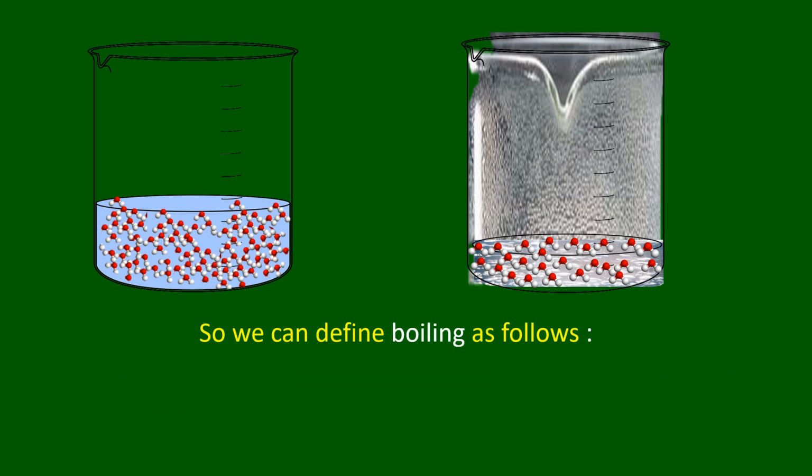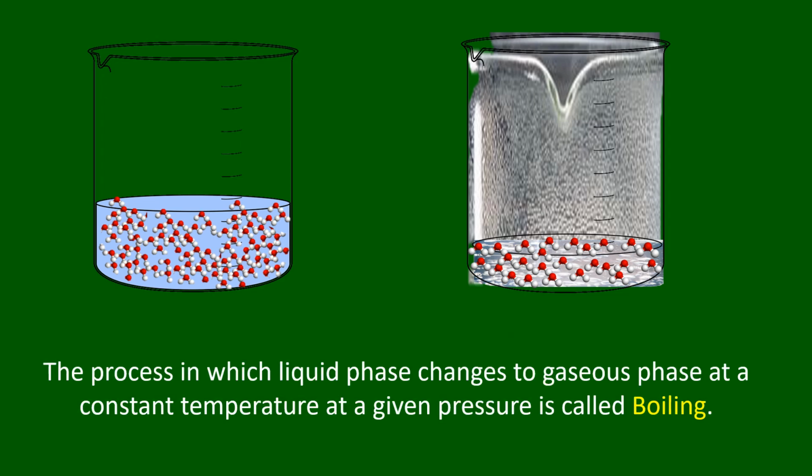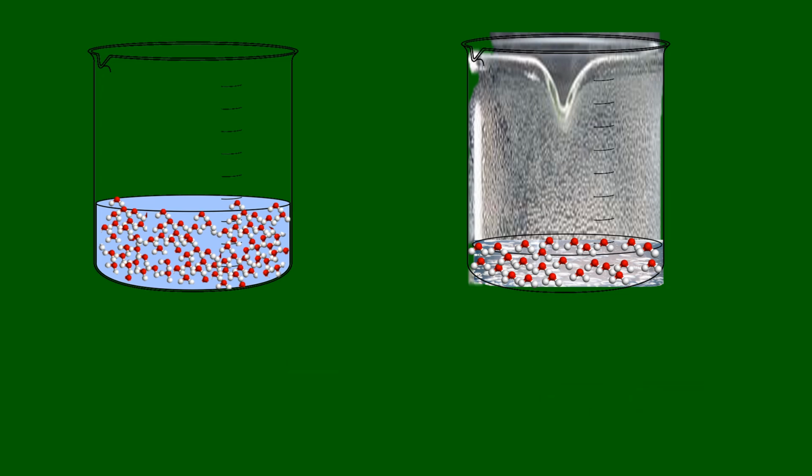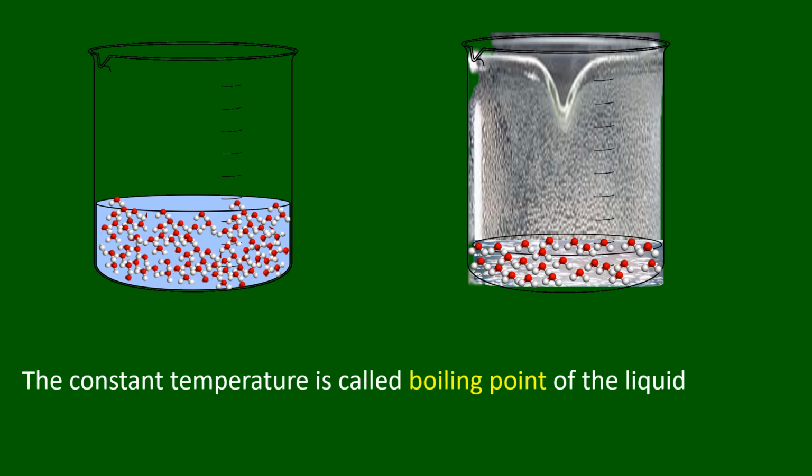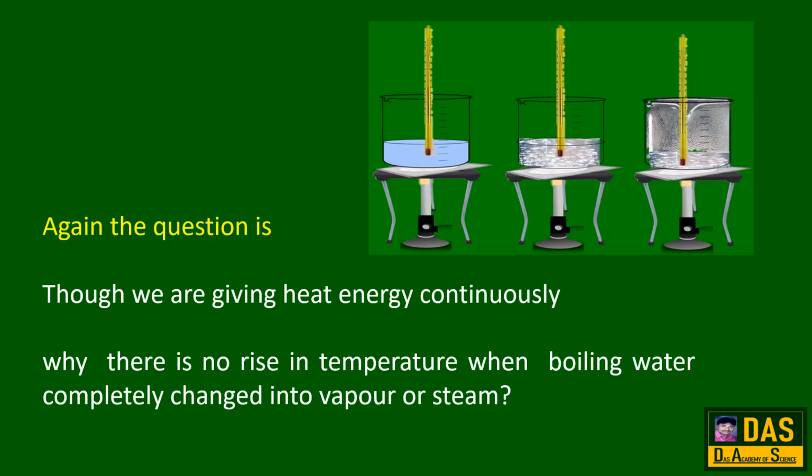So, we can define boiling as follows. The process in which liquid phase changes to gaseous phase at a constant temperature at a given pressure is called boiling. The constant temperature is called boiling point of the liquid. Again, the question is, though we are giving heat energy continuously, why is there no rise in temperature when boiling water completely changes into vapor or steam?